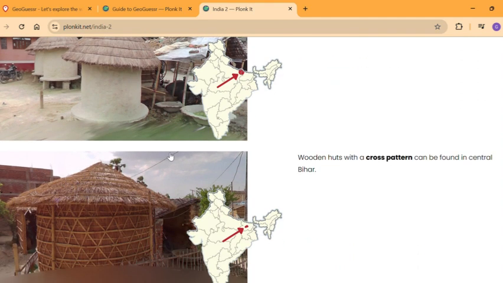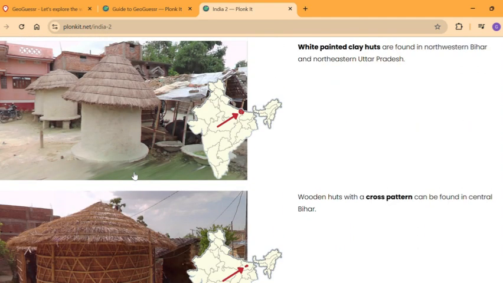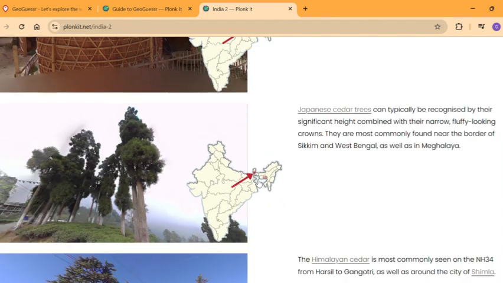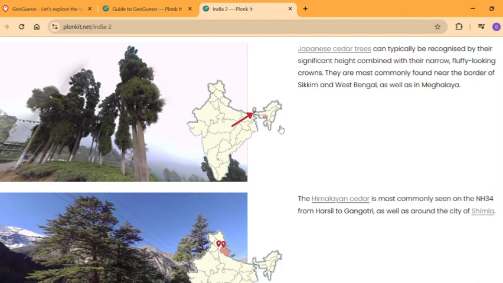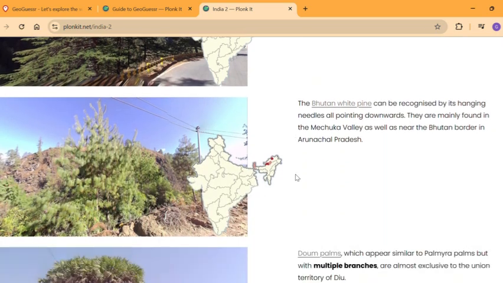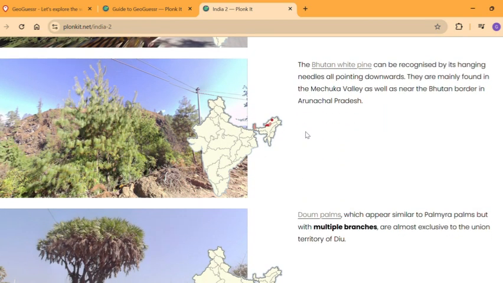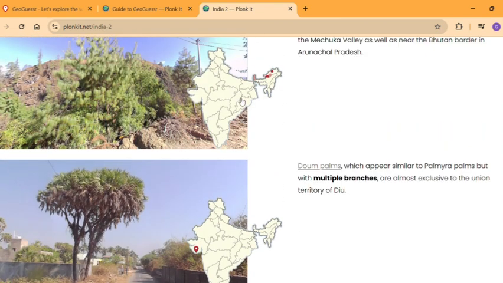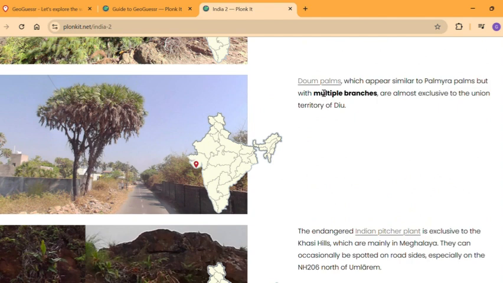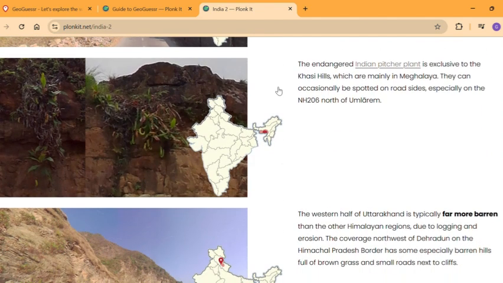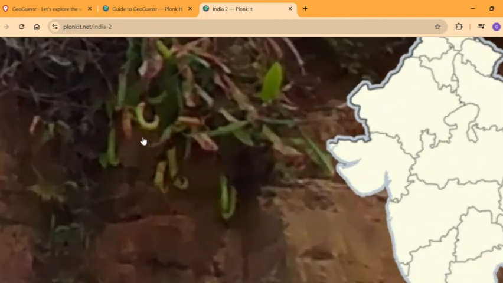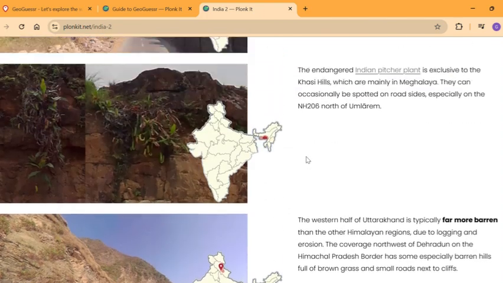These houses here, and these houses also here. So basically, wooden houses with all the hay and all that. So next we have this region with Japanese cedar trees. Okay, that's the Siliguri area, as well as Himalayan cedar. Okay, the Bhutanese white pine. If you learn Bhutan, we're probably going to learn that. It's in Arunachal Pradesh. Gujarat with Daman and Diu has the dome palms, and then Khasi, the Indian pitcher plant. Okay, I really don't know what this is, but let's just hope it's a good thing.